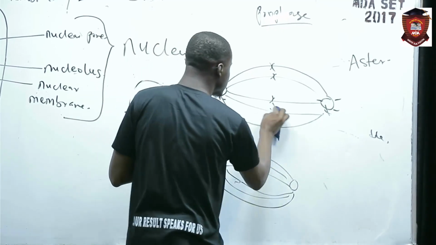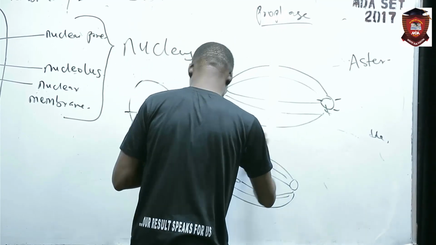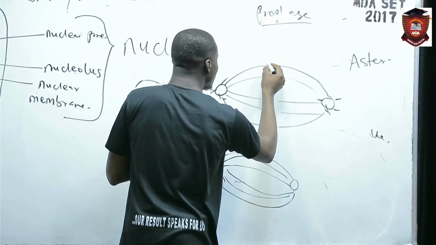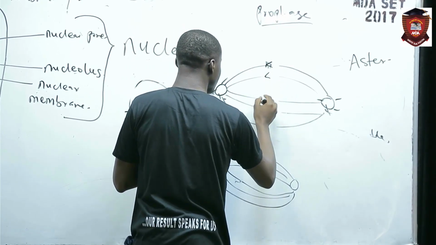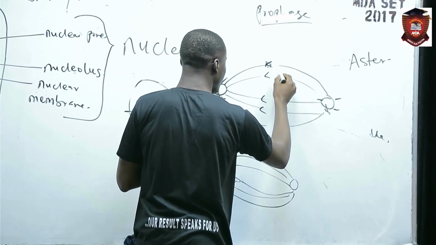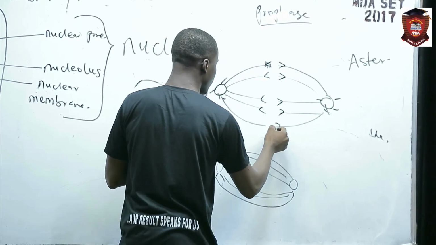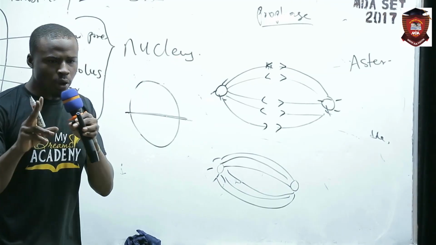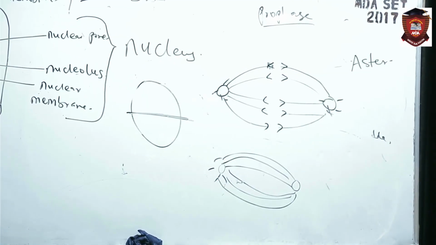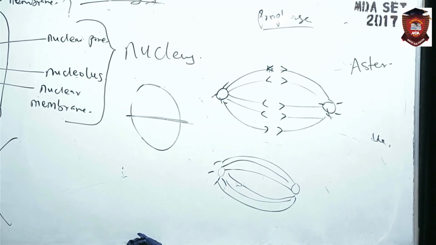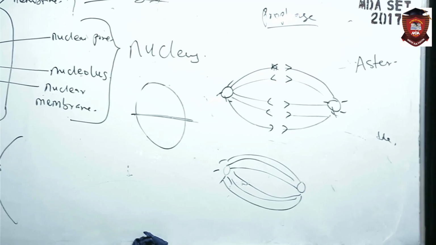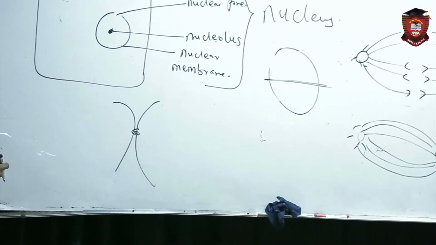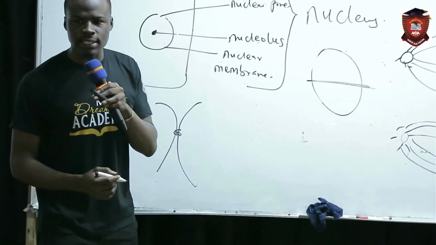You see something like this. They will now divide like this. Do you get something that was joined together? Remember the diagram of the chromosome? This one will start going this way. This one will start going that way. Is it making sense?